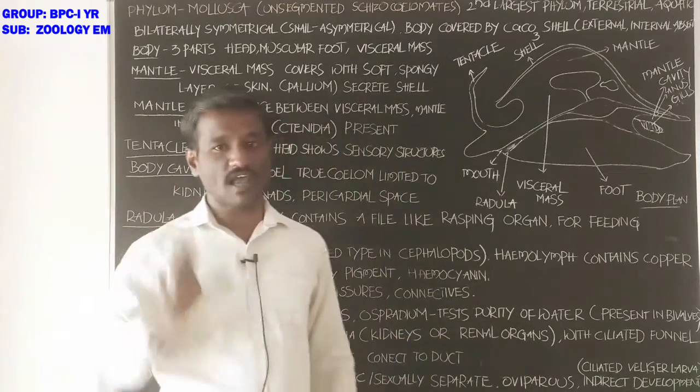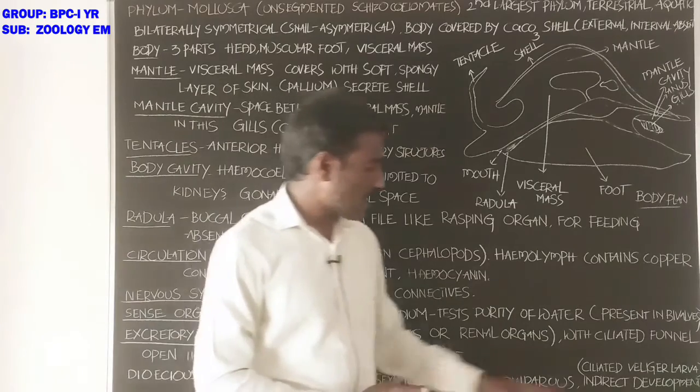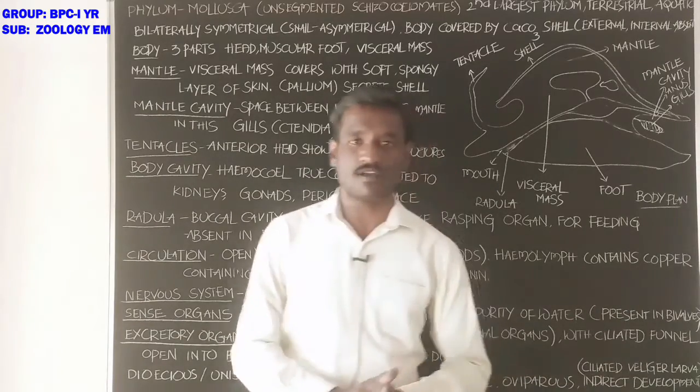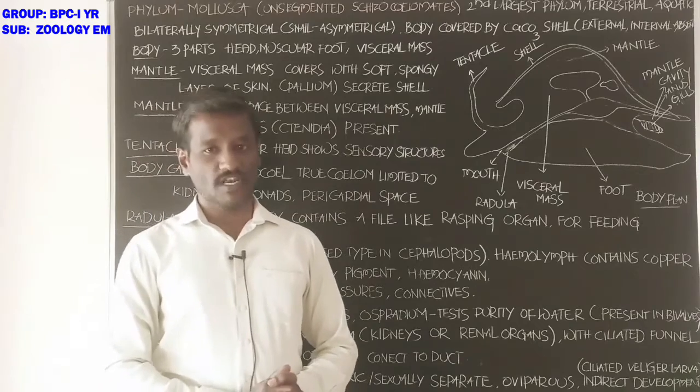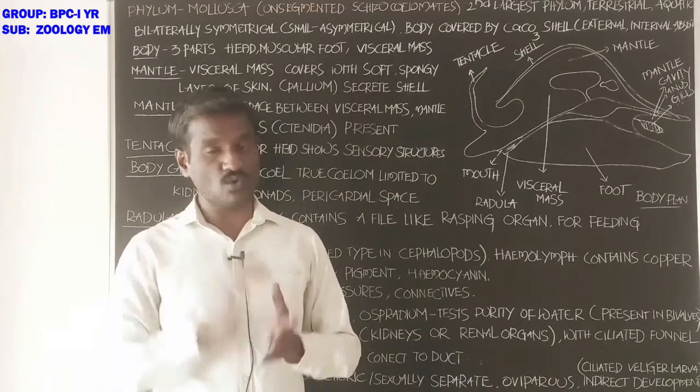Zygote develops into the larva stage. Which one is the larva? Ciliated veliger larva. It is a modification of the trochophore larva.